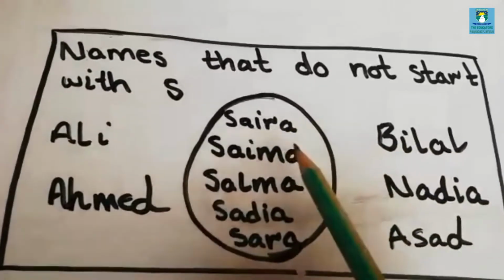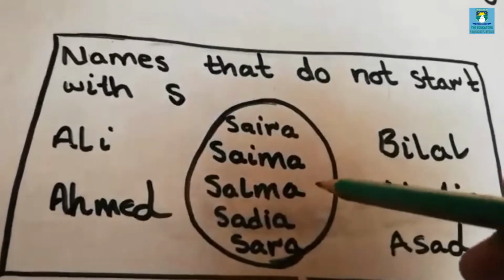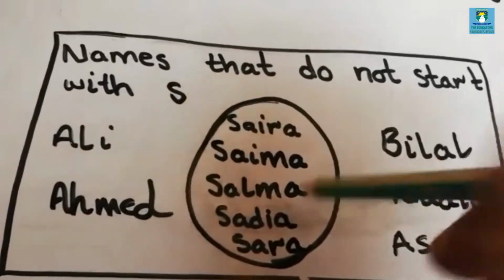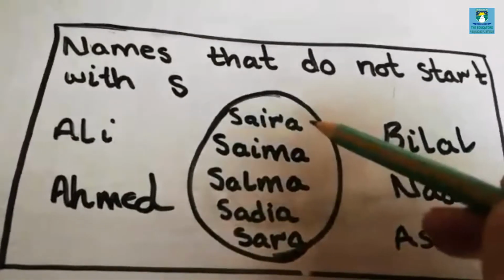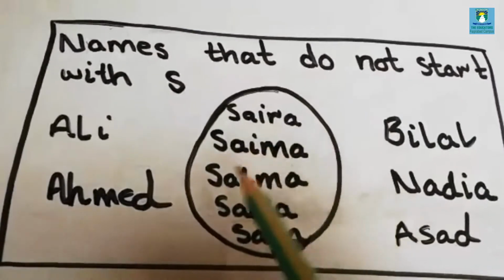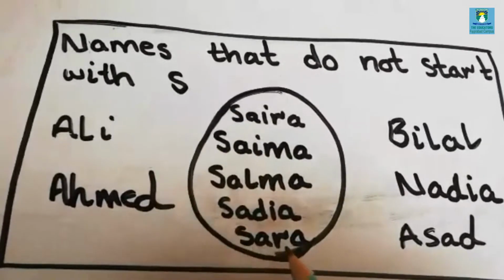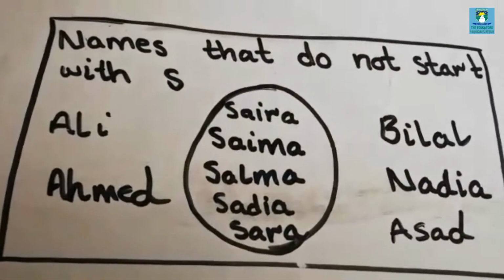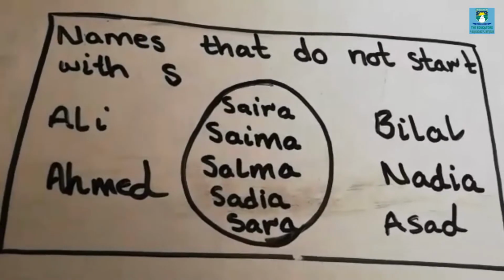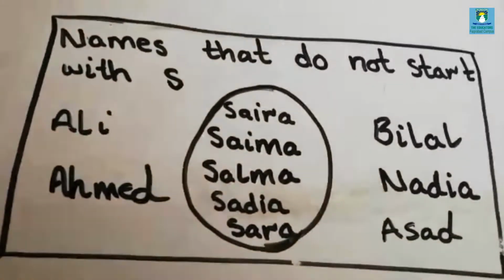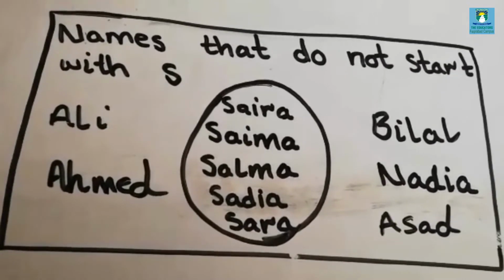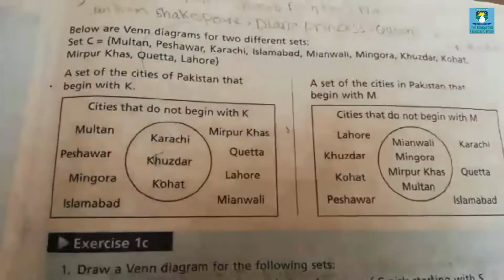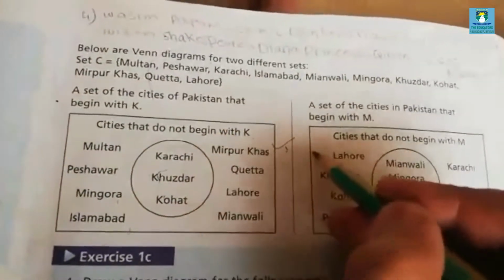And names which are starting with letter S, I have written these names inside the circle, like Saira, Saima, Salma, Sadia and Sara. I think it's enough for you guys. Students, you have to solve question number 1 on your mathematics notebook, and these 2 examples on your practice notebooks.